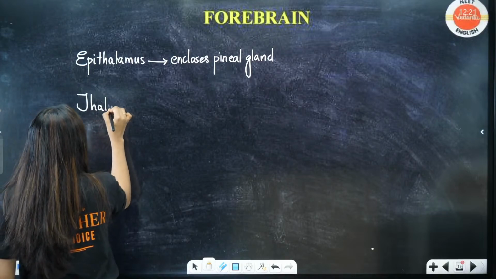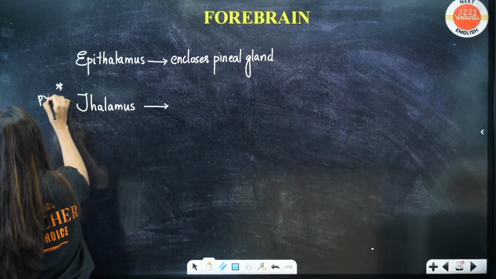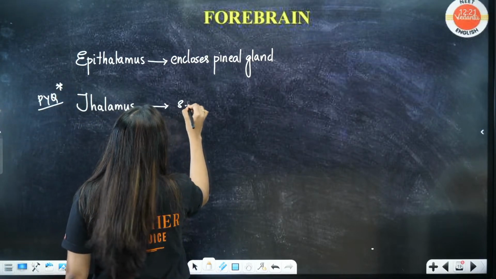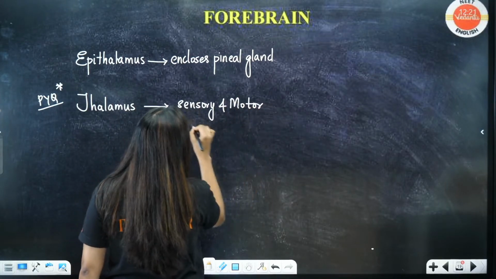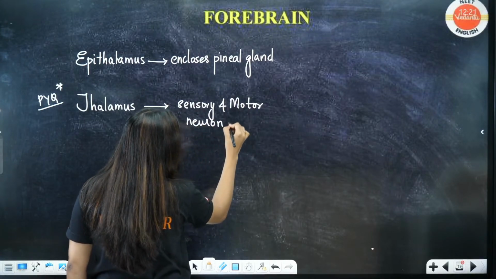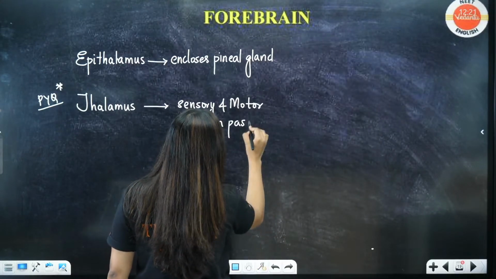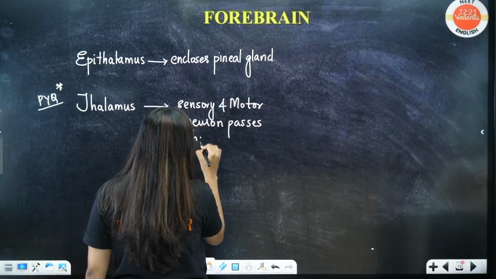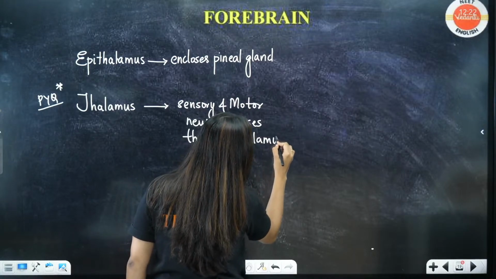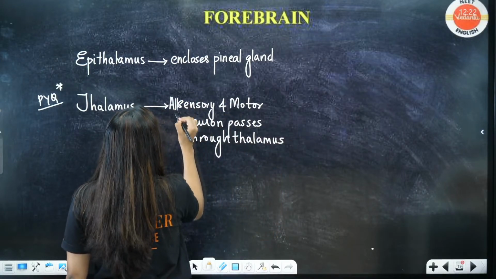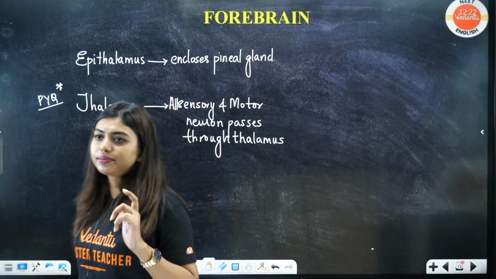Then we have thalamus. This question has come as a PYQ. All the signals of the sensory and the motor neuron pass through the thalamus. All sensory and motor neuron information passes through the thalamus. Is this good?